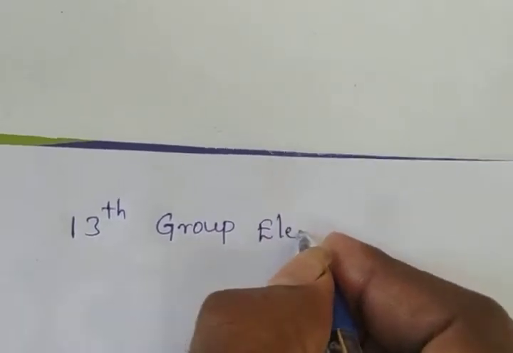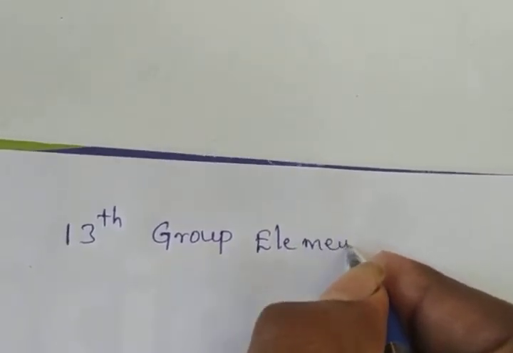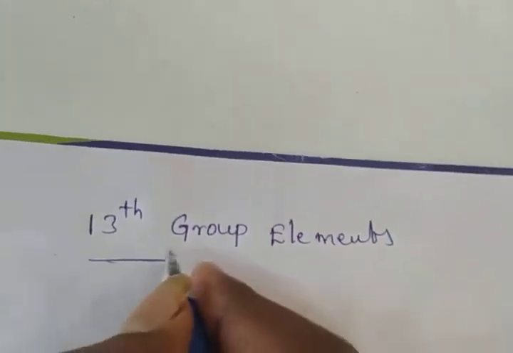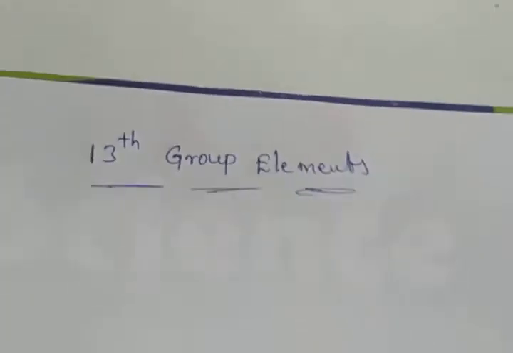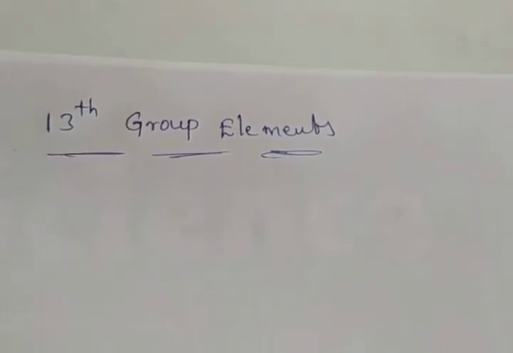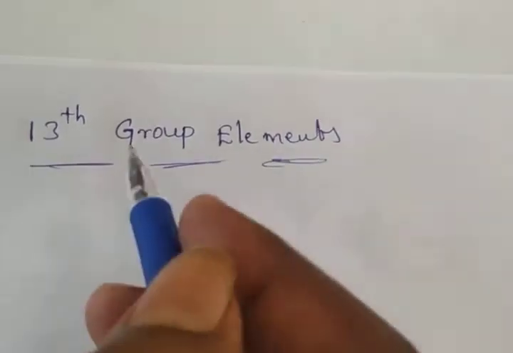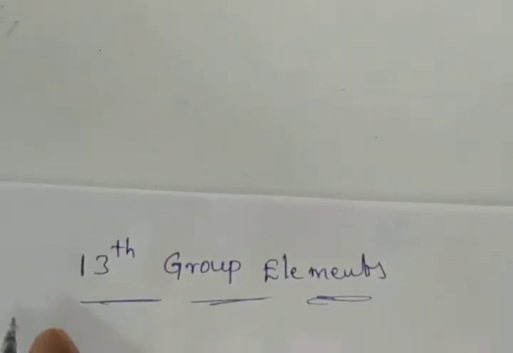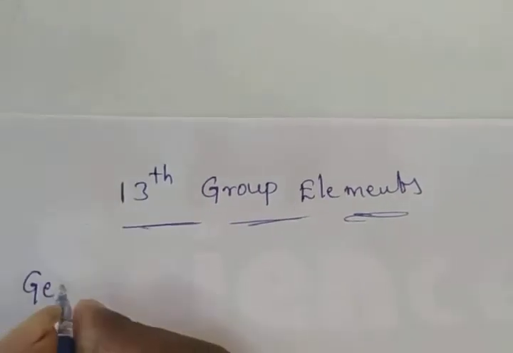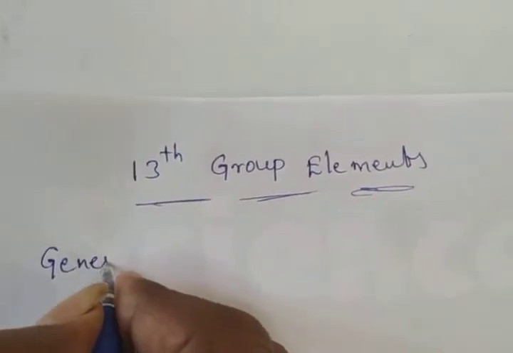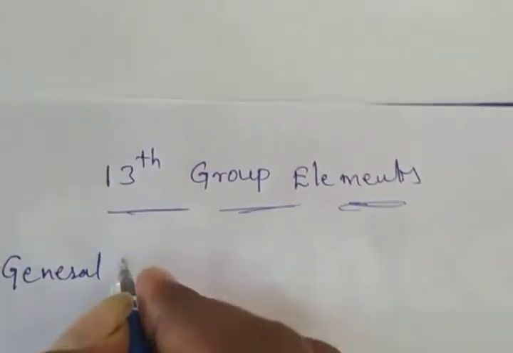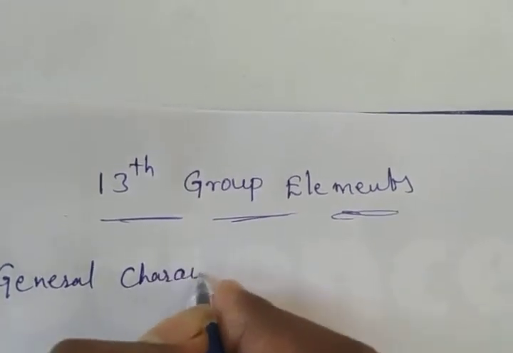What are the general characteristics of this group?